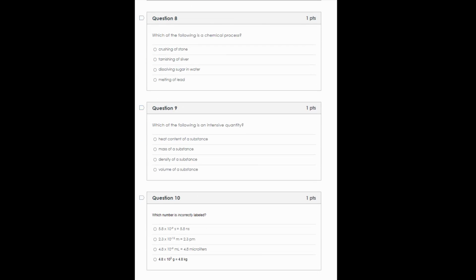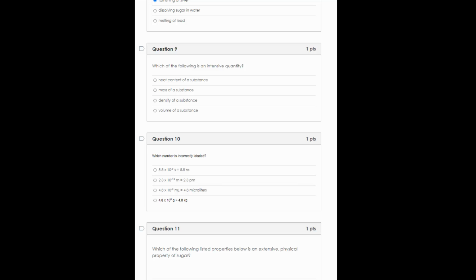Number eight, which of the following is a chemical process? Well, the crushing of stone, you still have stone, they're just smaller pieces. So that's a physical process. The tarnishing of silver, however, is a chemical process. You're taking your silver in its pure state and you're actually creating a silver sulfide compound. You're changing the chemical nature of what it is. But dissolving sugar, you still have sugar pieces. They're just surrounded by water. And the melting of lead, you still have lead. It's just in a different physical state.